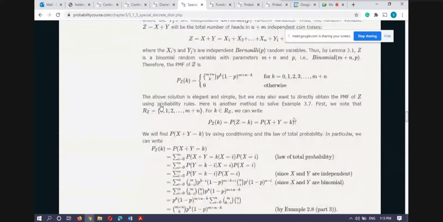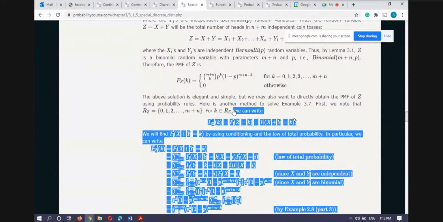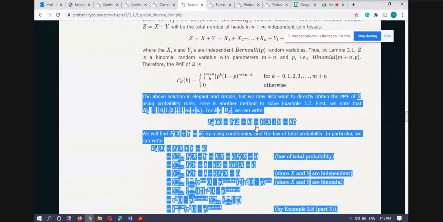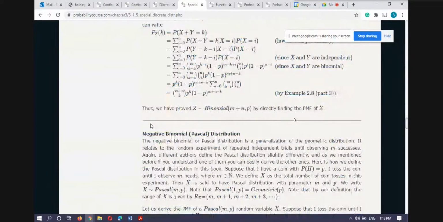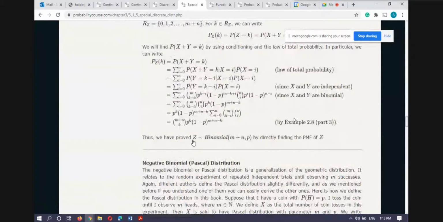And this is the proof from here. We have already discussed this proof in the last class. And finally, we found that z is binomial with parameters m plus n, comma p. Okay.